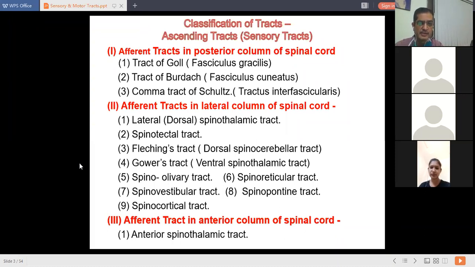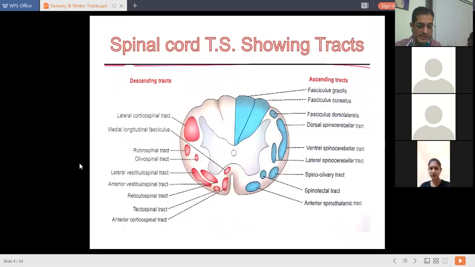These afferent or sensory tracts are present in these different parts of the spinal cord. So what are these columns? What is the anterior column? What is the lateral column? What is the posterior column? That we will try to study. We will try to understand the concept of the column of a spinal cord.